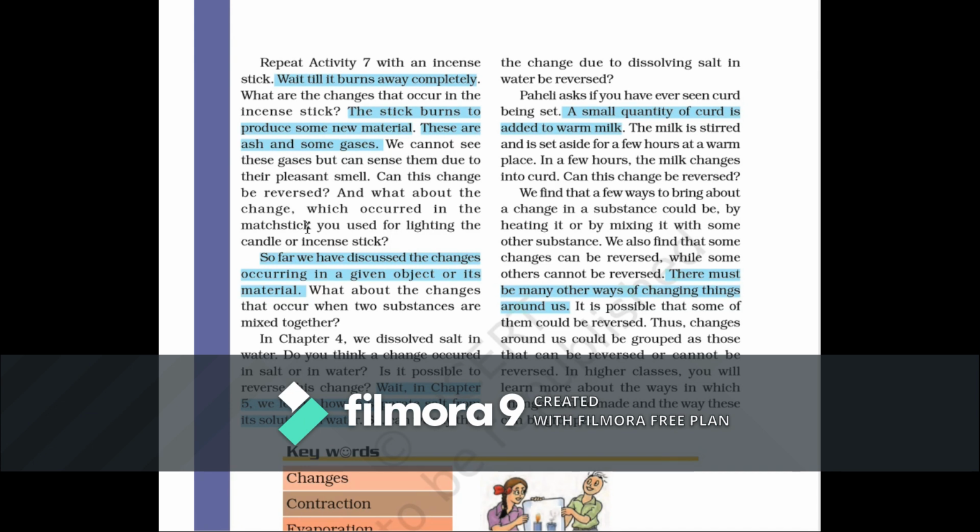It is the same case with cheese or paneer, you can say. If we get the paneer, we cannot bring the milk back. If we make it into sweets, we cannot bring the milk back. So these kinds of chemical changes, which involve a change in chemical composition, cannot be brought back.